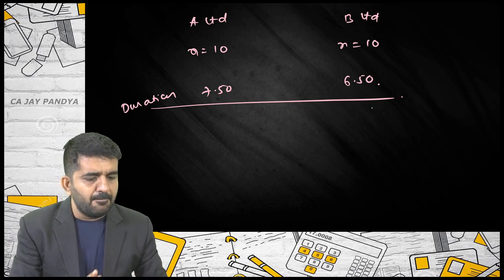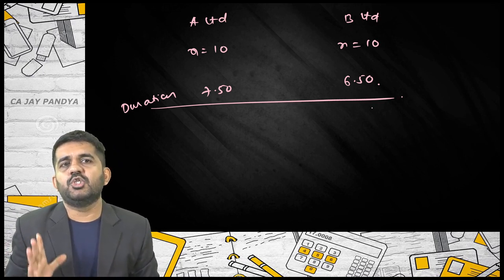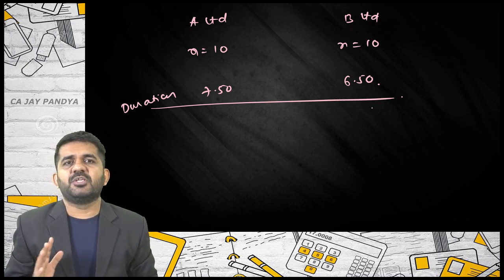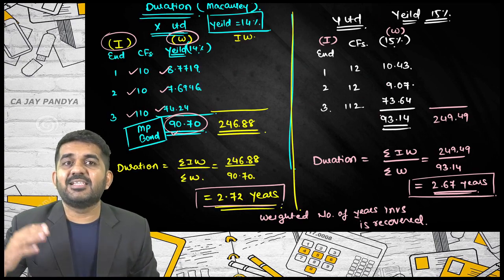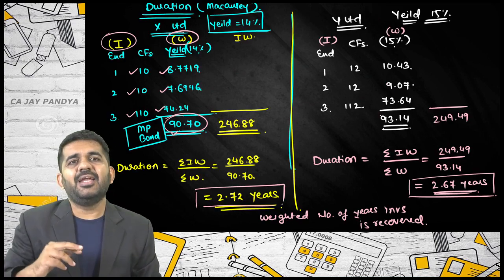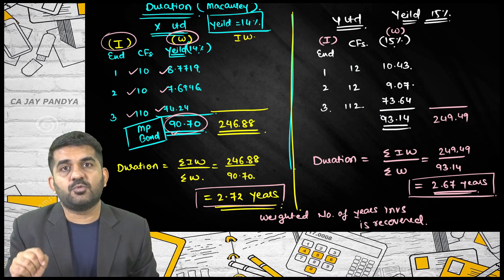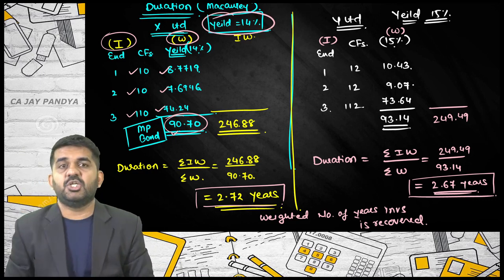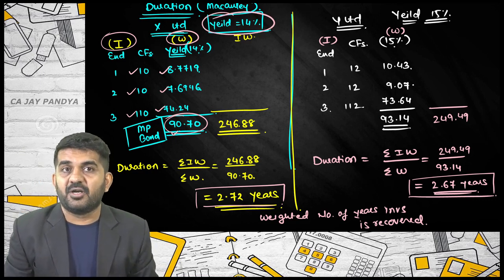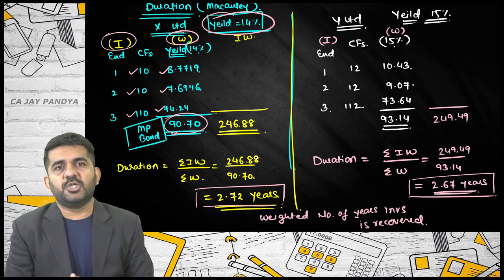So this is Macaulay's duration, the weighted average number of years in which your recovery of investment is done. How to find it out? Once again, I will be taking I as years, 1, 2, 3, and I will be taking weight as the present value of cash flow, and the present value will be done at yield percentage and not at face value or coupon rate or any other percentage. This is nothing but the duration of the bond.